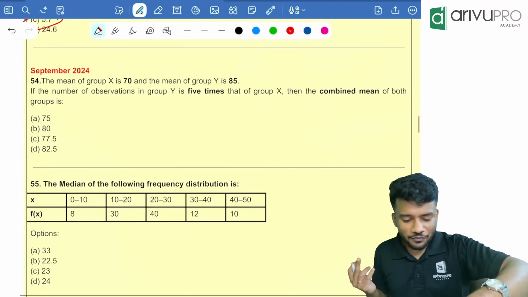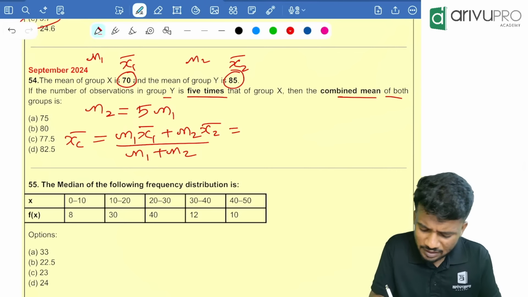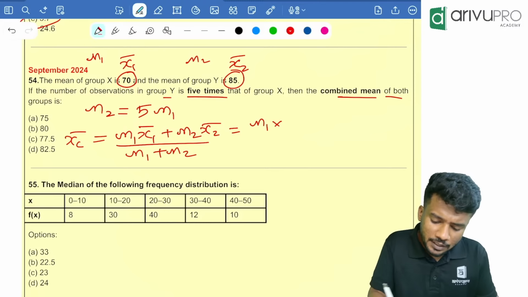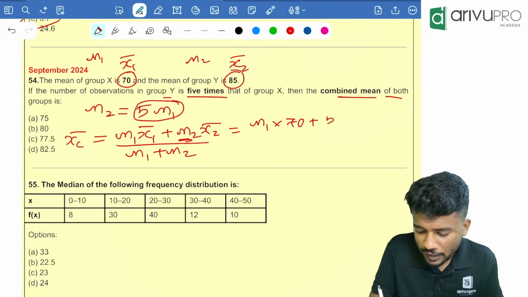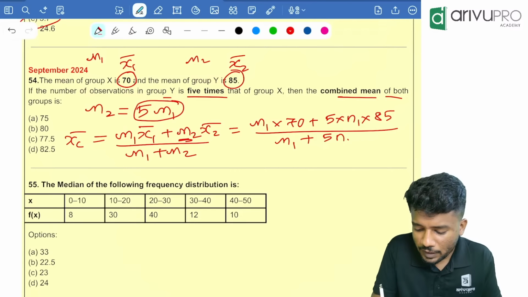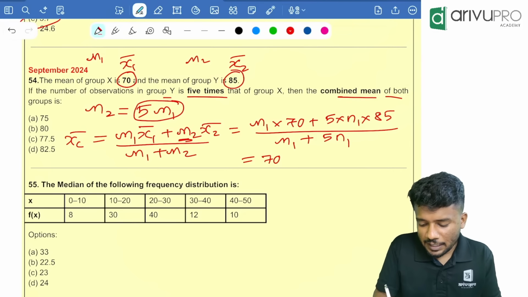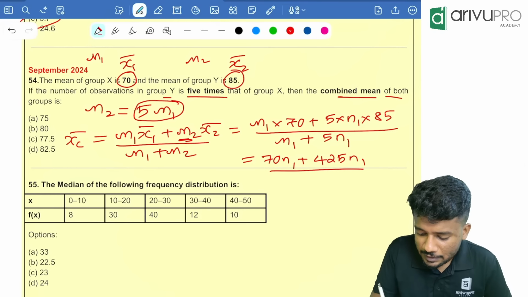What is the formula for combined mean? xc bar is equal to n1 x1 bar plus n2 x2 bar divided by n1 plus n2. Instead of n2, I am going to write 5n1. So n1 into 70 plus 5 into n1 into 85, divided by n1 plus 5n1, which is equal to 70n1 plus 85 into 5 is 425n1, divided by 6n1.